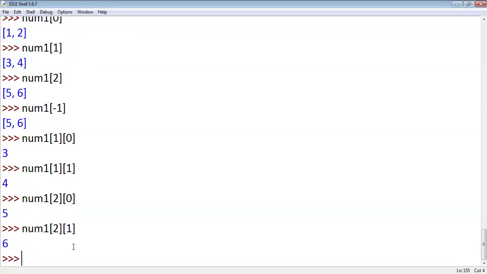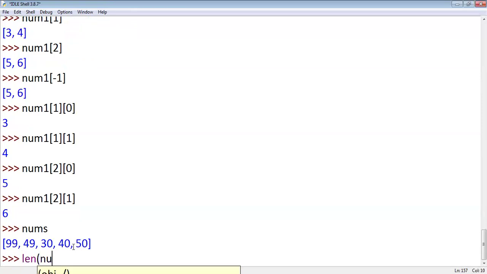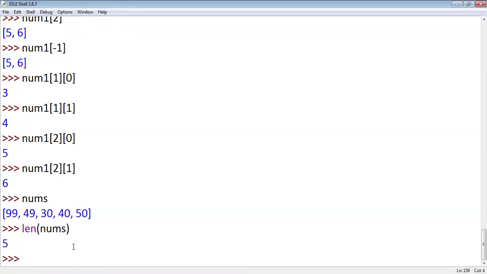There are so many list functions. For example, nums is my list. I want to find the length of the nums list. There is a len function, extend function, del function. I'll discuss them one by one. We'll discuss these lists separately. Is it clear? List is clear or not? Yes, sir. Okay, then the next data type is tuple.